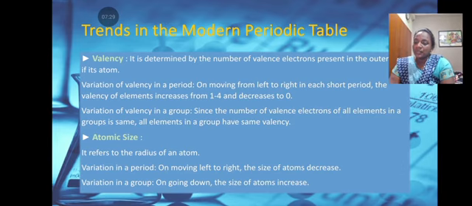Now we are going to see about the atomic size. It refers to the radius of an atom. Variation in a period. On moving left to right, the size of atoms decreases. Variation in a group. On going down, the size of atoms increases.